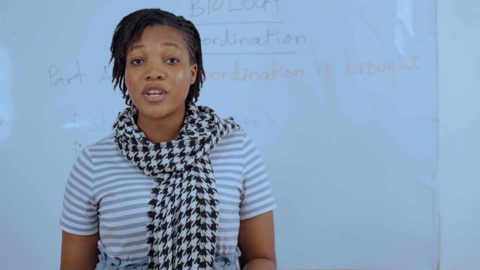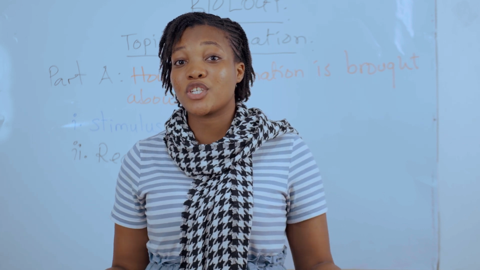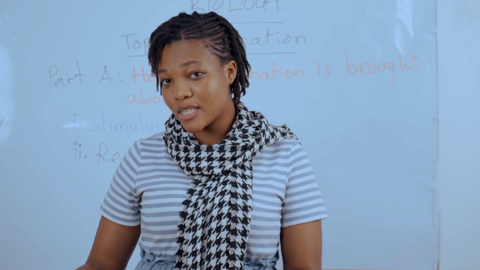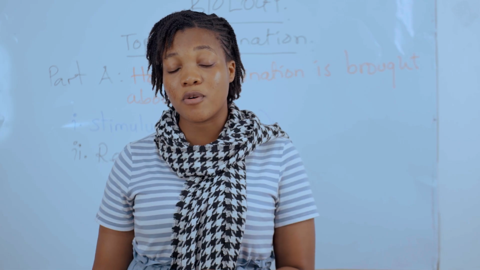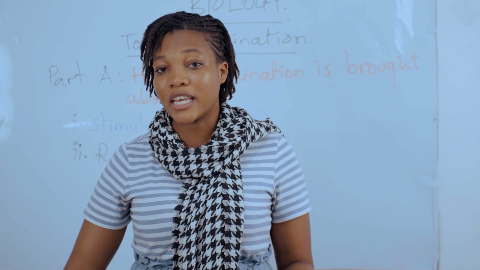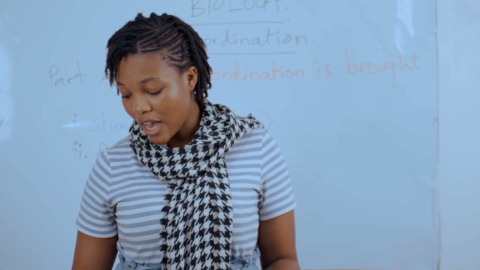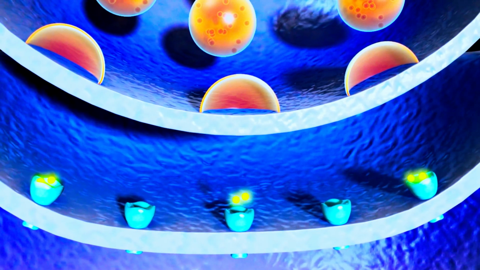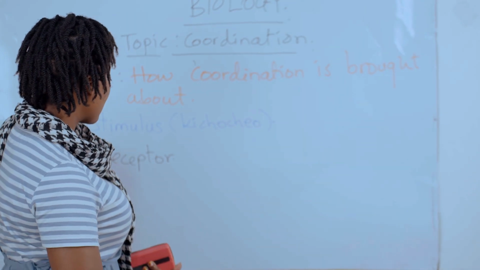Sasa tumesema kwamba coordination it's just not occur like imagination or like a miracle. It is an ongoing process. So after the stimulus comes, we just take an example of you have been hit with a hot object. Baada ya kile kichocheo kutokea, lazima tuwe na kipokeo. Na kipokeo siku zote au receptor ni kwa mfano kama vile ngozi. Kwa mfano kama umechomwa hapa, maana yake ngozi ndio imepokea ile stimulus, imepokea lile joto, imepokea ile maumivu ya kuchomwa na msumari.